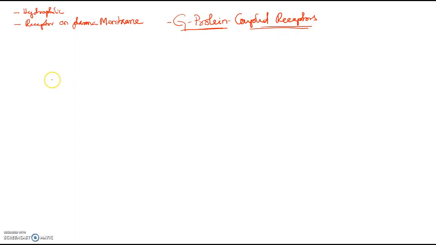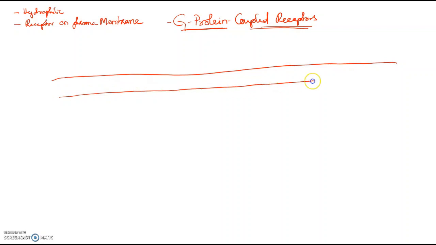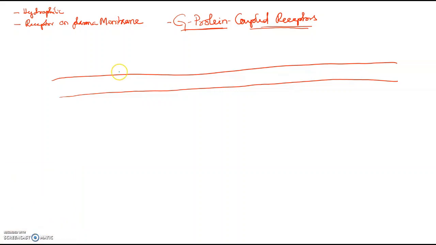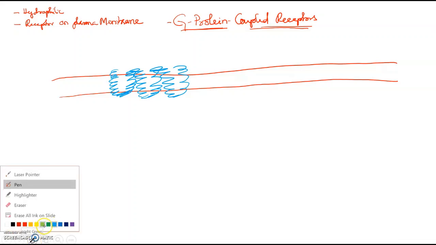All right. Now, suppose this is the plasma membrane. On this plasma membrane, first there are receptors, then there are proteins.